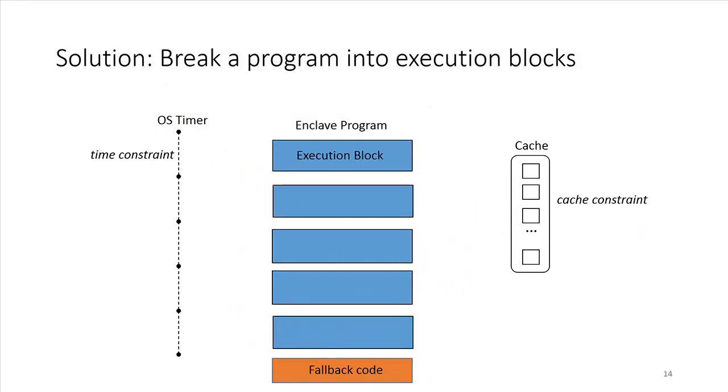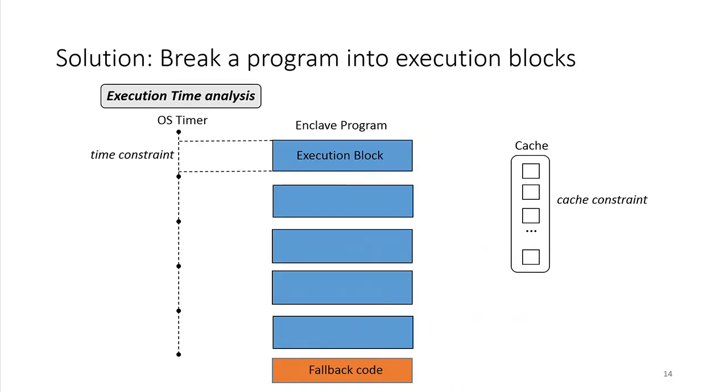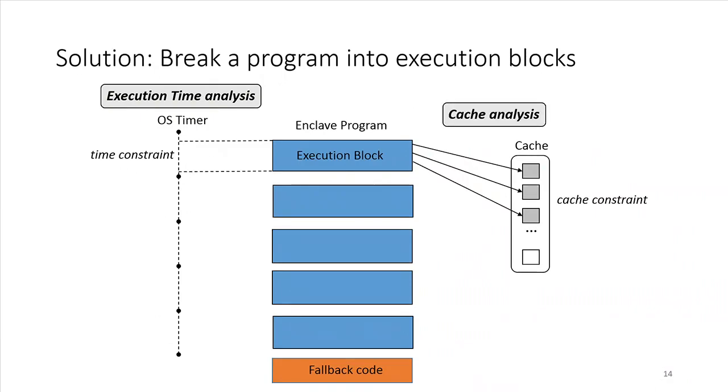To solve this problem, our solution is to break the whole program into several tiny blocks called execution blocks. For the time constraint, we ensure that a single execution block will not exceed the time of the timer interrupt interval. This is done through execution time analysis. We also need to ensure that single blocks will not cause cache conflicts, and that needs a sophisticated cache analysis. Due to the time limitation, please check the paper for more details of the analysis.